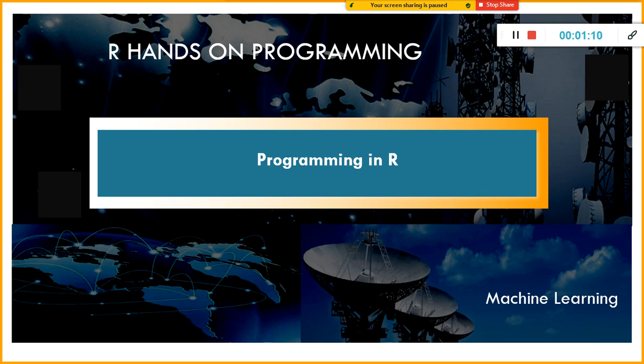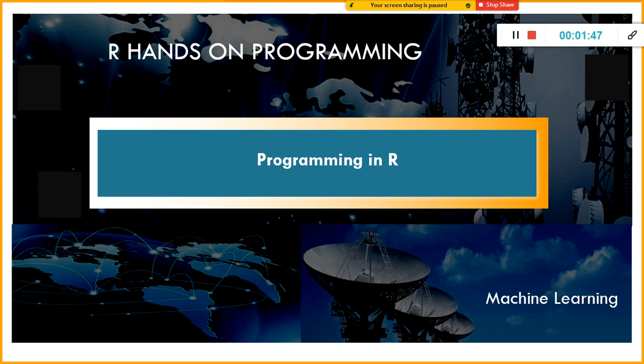Fine. Now let us try to understand what the R programming language is all about. So why R programming language? Why do I have to learn it? As I told you, having multiple skill sets is paramount nowadays. It is not an additional skill, it is an essential skill. Now you should be good at many programming languages, and importantly, you should be very good at R or Python programming.